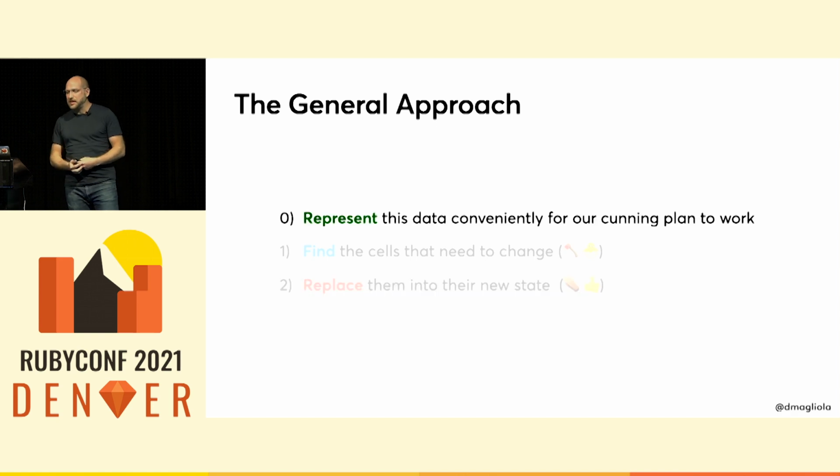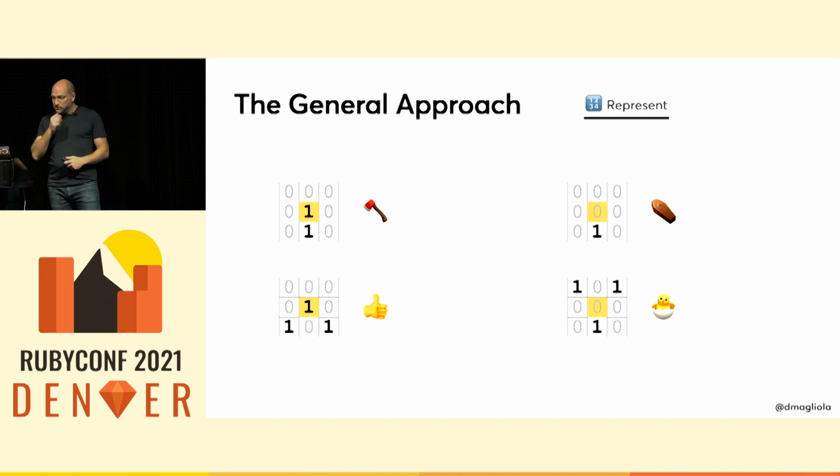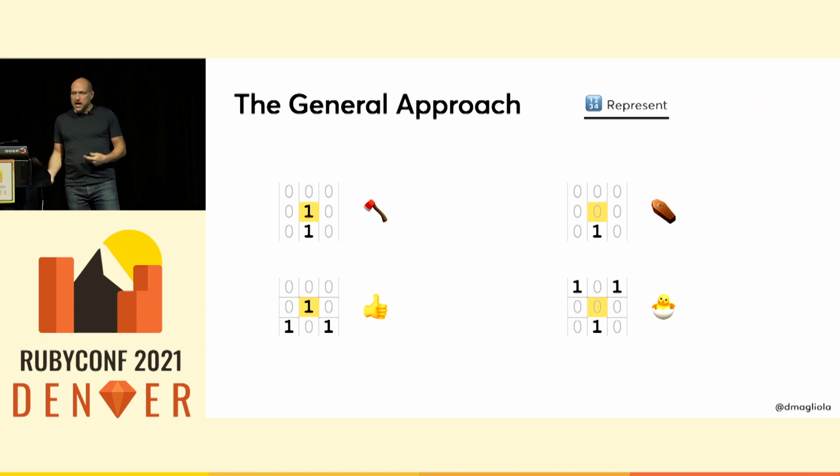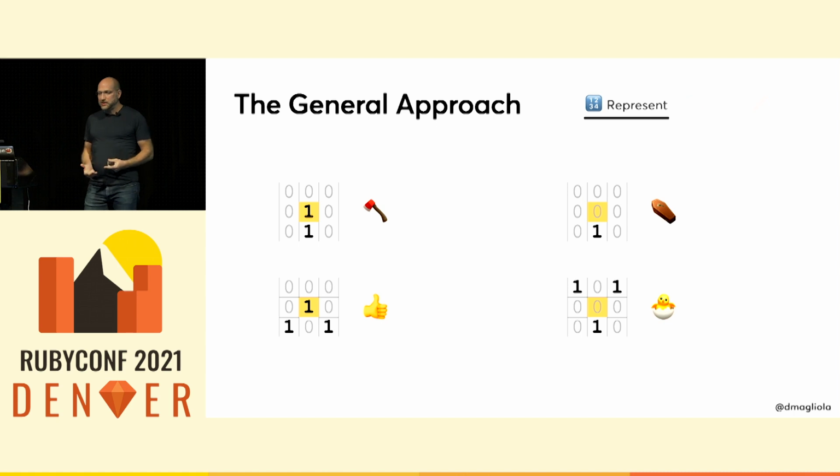Now I'm gonna add a seeded step here. We need to first represent the data in a way that's going to let us actually do this with a regex. So let's look at these 3 steps one by one. First of all, how do we represent the data so that we can operate on it with a regex? Normally in the game of life, you represent all of your cells as a 2D array of 0s and 1s, matching the rows and the columns of the board.